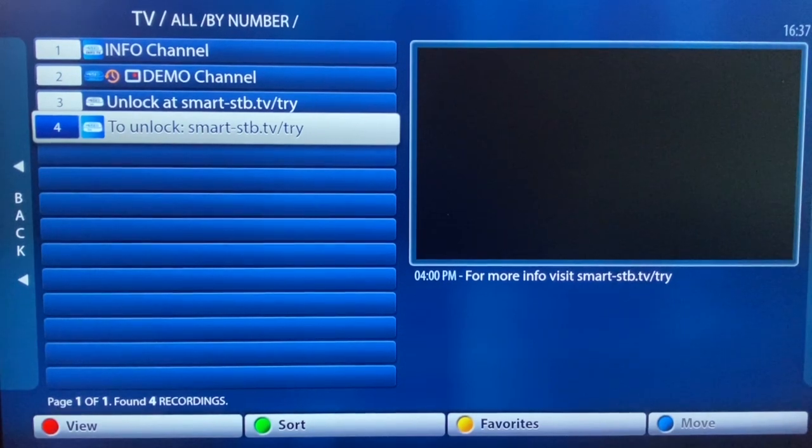Navigating through Smart-STB app channels. Just look at the bottom. You have red for view, green for sorting, and yellow for favorite. Blue is grayed out. In this mode it is not available.